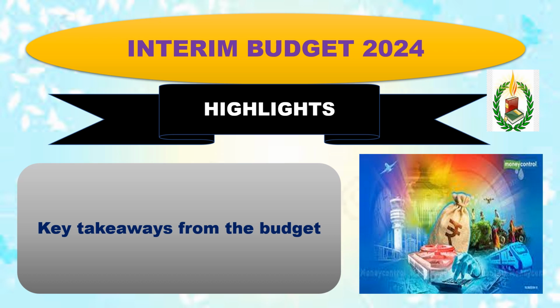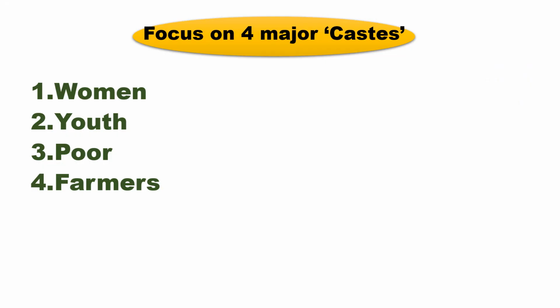So let's discuss the key takeaways from the Interim Budget 2024. Focus has been made on four major castes, as said by our Finance Minister Nirmala Sitharaman: women, youth, poor and the farmers. Now let's dive into the highlights of the budget.